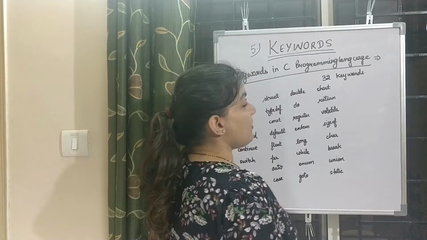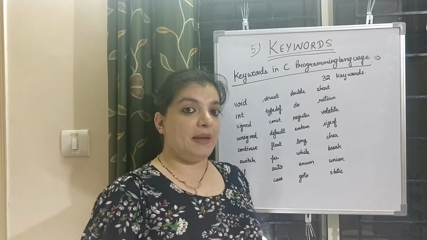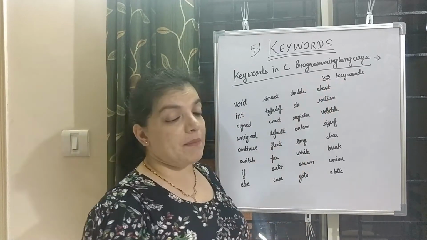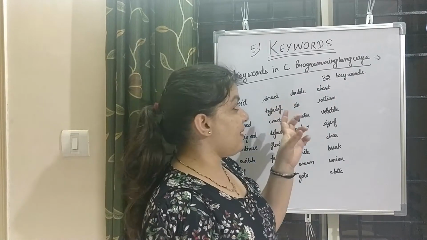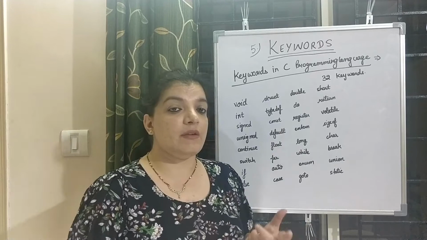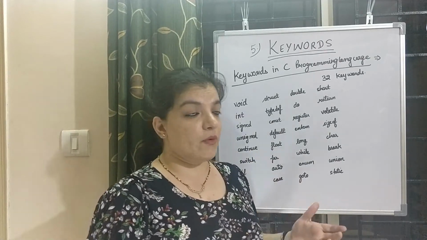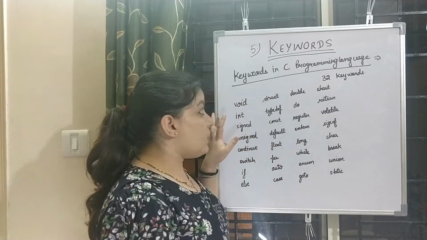So the next topic is how many keywords are available in the C programming language. In C programming language, there are a total of 32 keywords available. We can use these 32 keywords to make our computer program. Now, what are all these keywords?